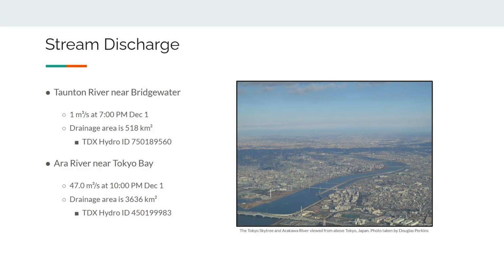The Taunton River near Bridgewater is a measly 1 cubic meter per second as of December 1st. These are both taken from December 1st. We know, and I've talked about in our class, we're experiencing a drought in this part of the world, in this part, Massachusetts. So this is to be expected, being very low. If you were to go to the mouth of the Taunton River, it is roughly 3 cubic meters per second. So it's not a lot of water in the Taunton River right now, but the Ara River is incredibly productive.